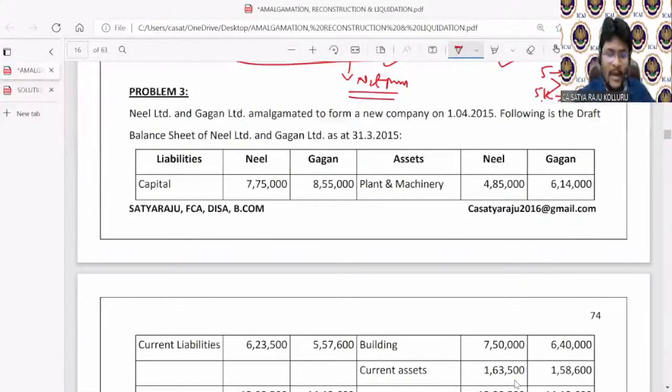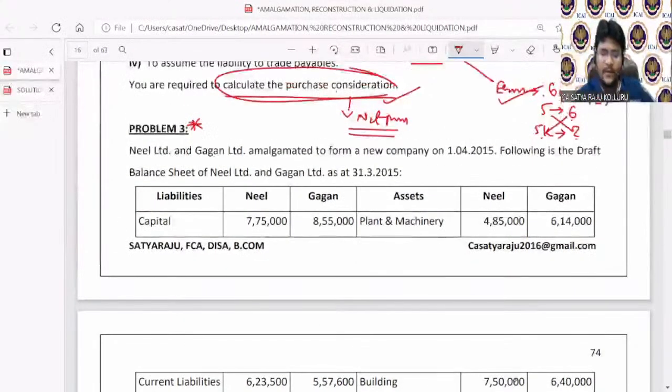Problem number 3 is a special problem which is also related to calculation of PC, but the method of PC is quite different. Please consider here. Neil Limited and Gagan Limited amalgamated to form a new company. That means both are selling companies, and the new company is incorporated to take over the 2 existing companies, which is a pure amalgamation on 1/4/2015.